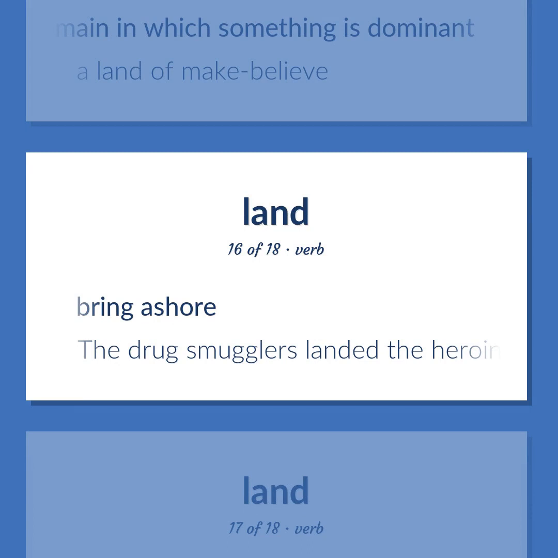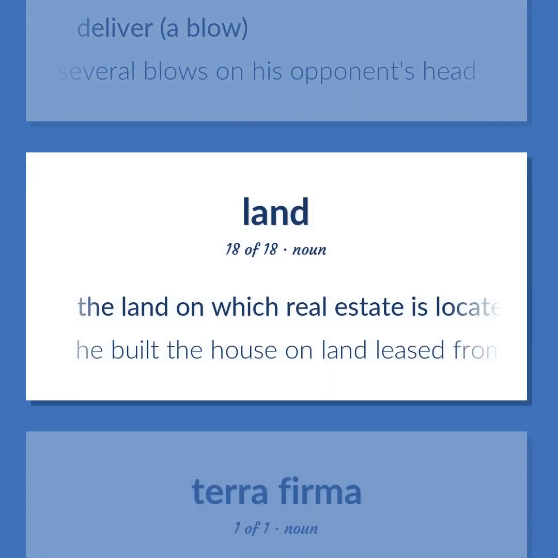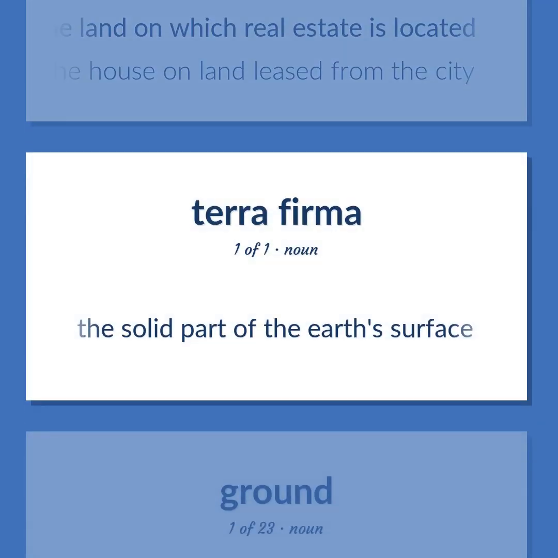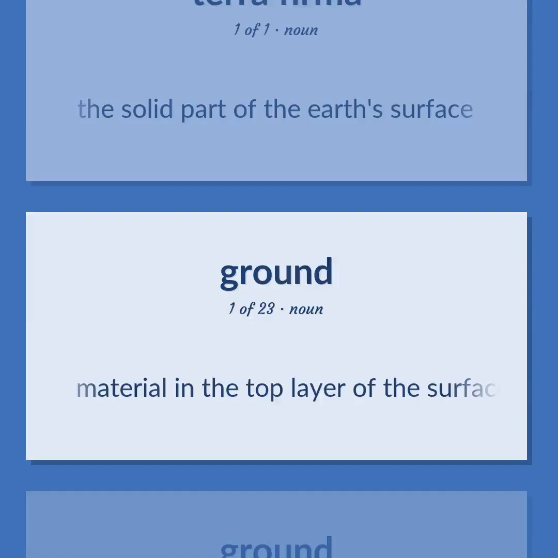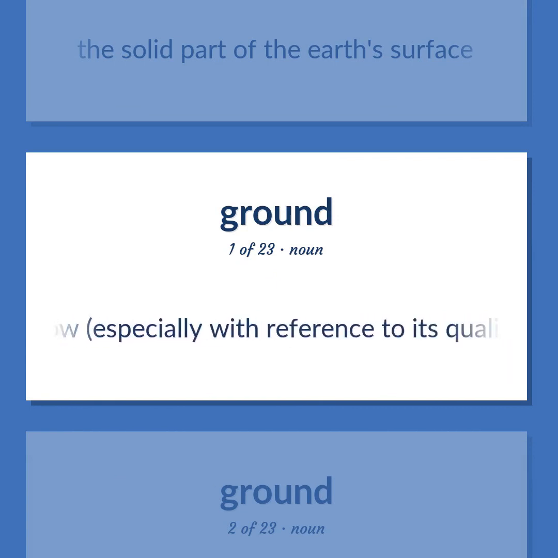Bring ashore. The drug smugglers landed the heroin on the beach of the island. Deliver a blow. He landed several blows on his opponent's head. The land on which real estate is located. He built the house on land leased from the city. The solid part of the Earth's surface. Material in the top layer of the surface of the Earth in which plants can grow, especially with reference to its quality or use.